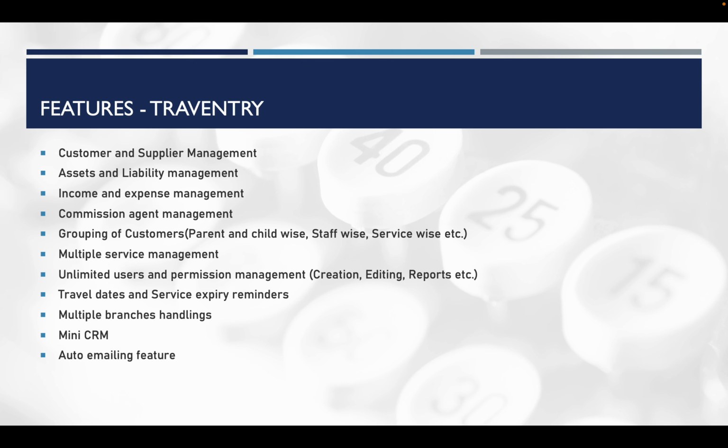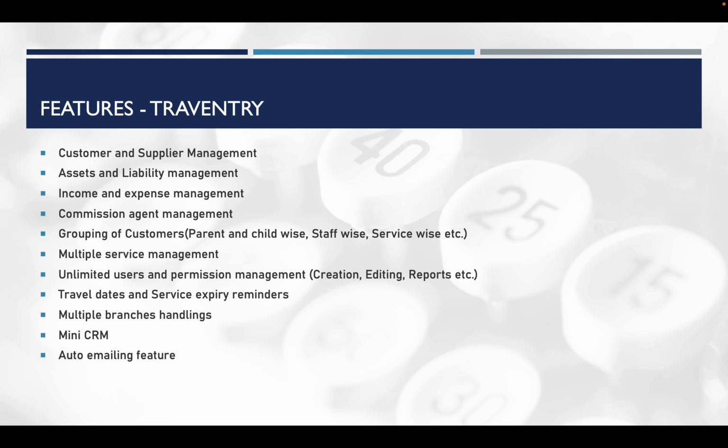Let me introduce you to some of the main features of Traventry. Firstly, customer and supplier management. For each customer and supplier, you can create a separate profile, including contact details, mail IDs, addresses, GST or VAT codes, and other relevant information, including B2C customers. You can also manage agencies who come as both customers and suppliers. You can categorize them as a separate category, neutral, and manage it in a single ledger.